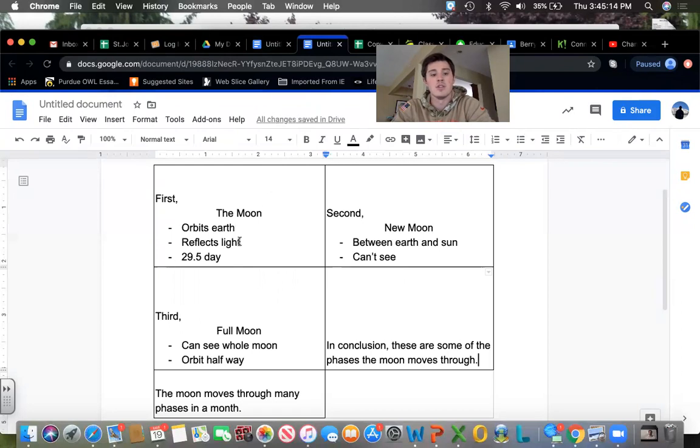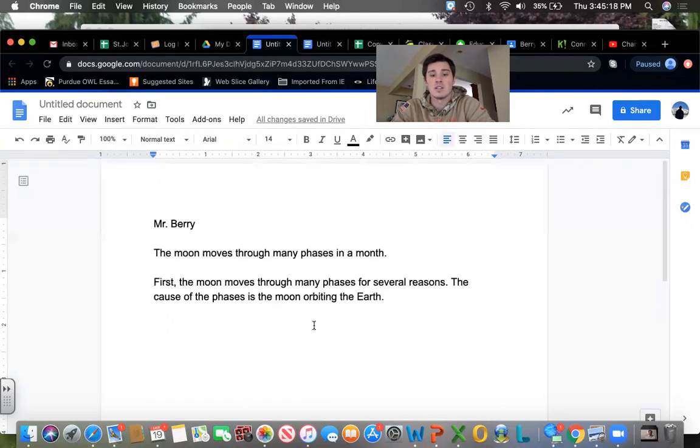Next is reflects light. So in my next sentence, I'm going to talk about how the phases are caused by the moon reflecting light.